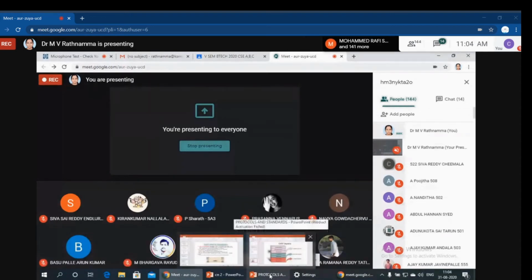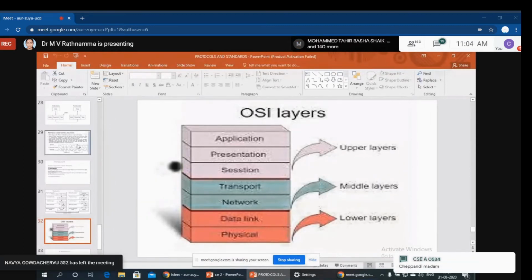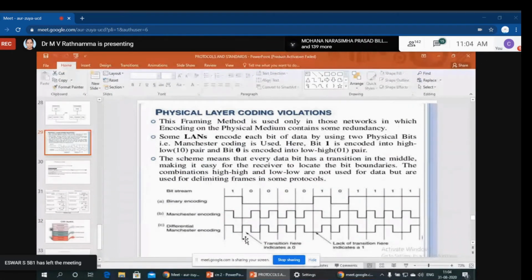Right. Very good. Somebody is asking about the physical layer. Very good. See, when you see here, generally, if you are transmitting 1 bit of data, the signal will be high in binary encoding.